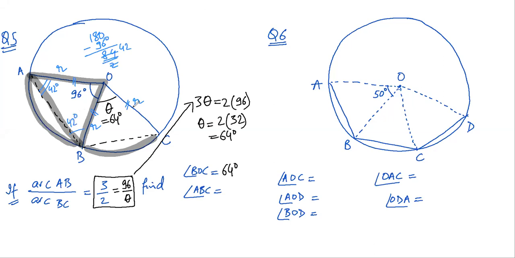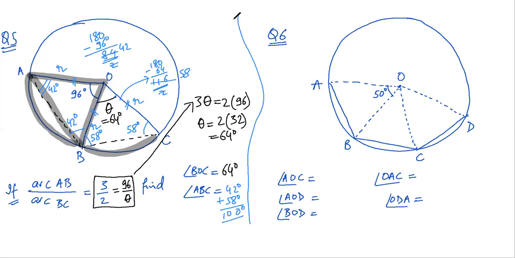Again, if this is 64 degrees, this angle is 64 degrees, I am left with 180 minus 64, which is 116. Divide by 2, so this is 58 degrees and this is 58 degrees. I hope things are okay. So this whole angle ABC would be equal to 42 degrees plus 58 degrees, which is 100 degrees. I hope things are clear.